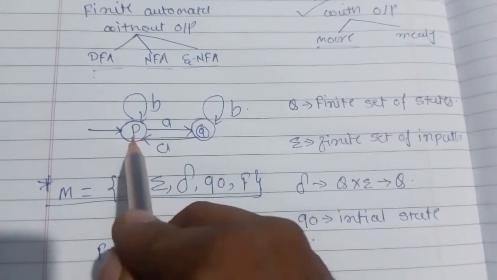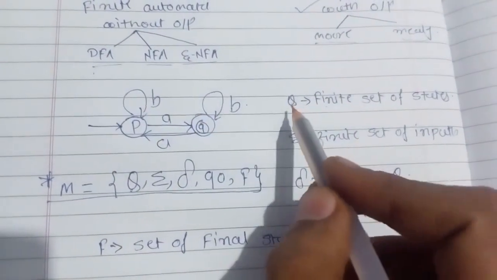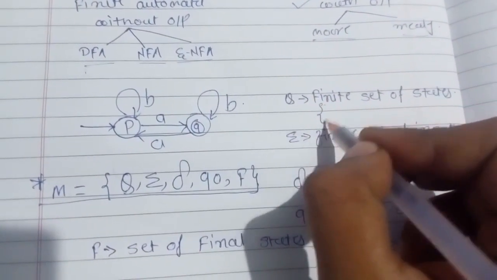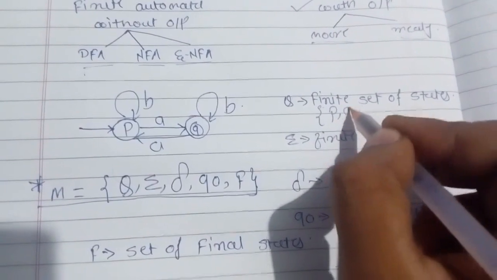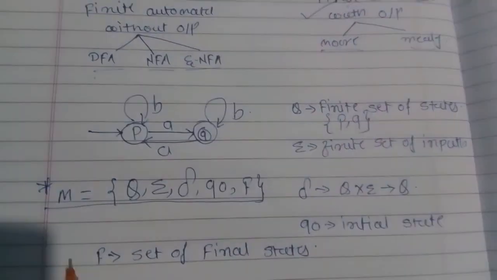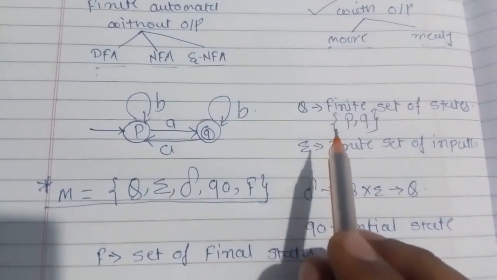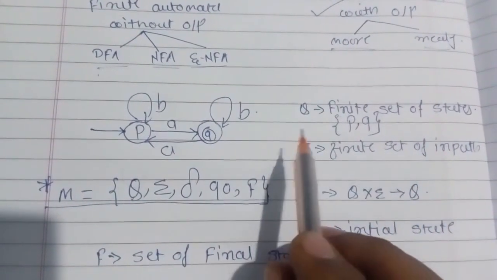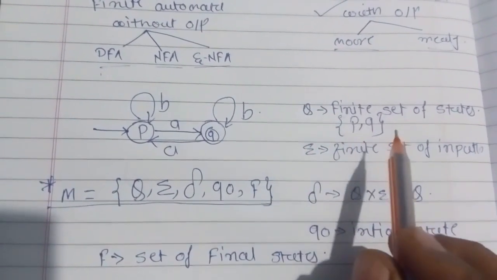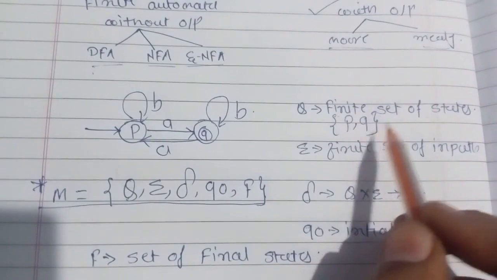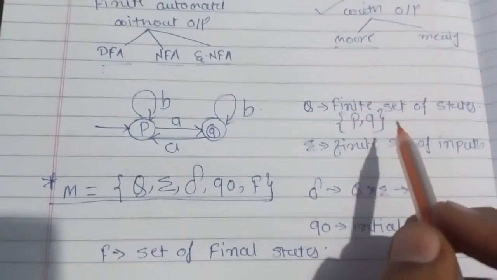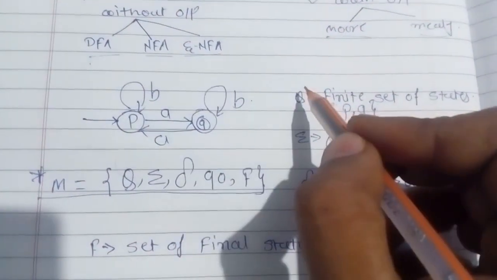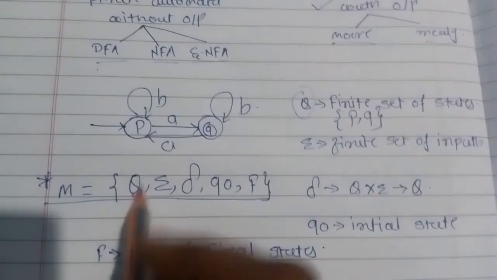Now in this case we have two states, P and Q. So this capital Q is nothing but the finite set of these two states, P and Q. If we have three states, here we will have P, Q and the next state. Whatever the number of states, that will be your capital Q.